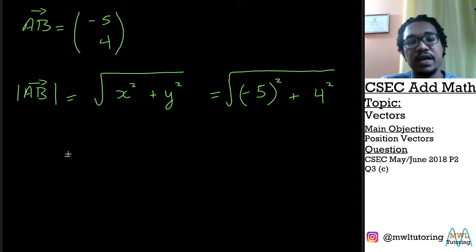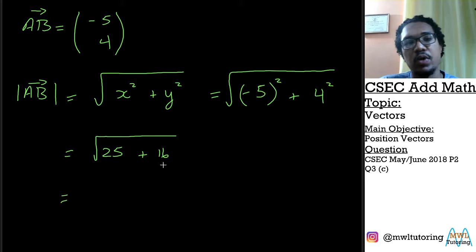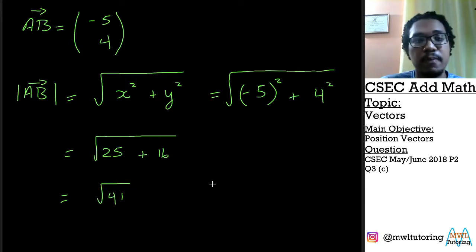So negative 5 squared is simply 25. And we add in 4 squared, which is 16. And what do we get here? We get 6 and 5 is 11, 2 and 1 is 3. We get square root of 41.